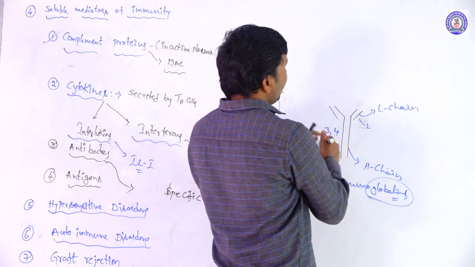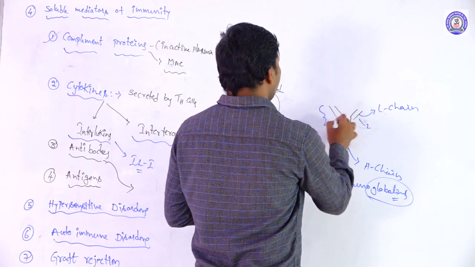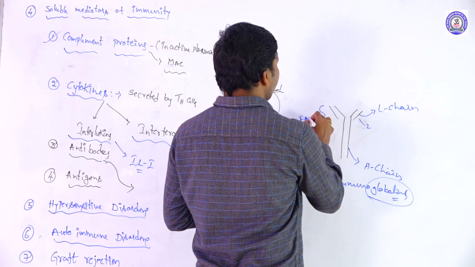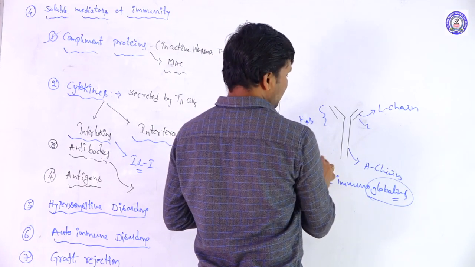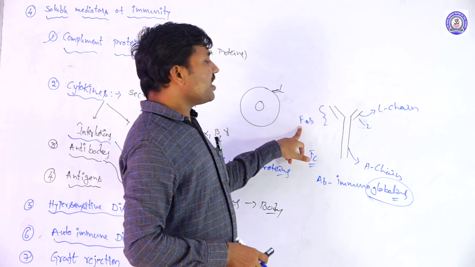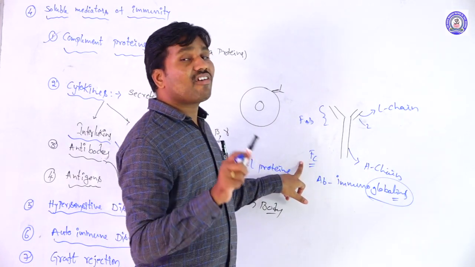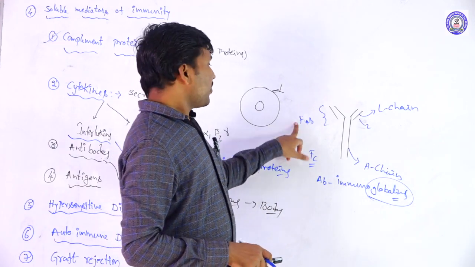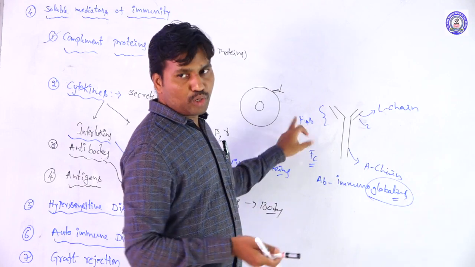Here, two regions are present in the antibodies: the Fab region and the Fc region. The Fab region is called the variable region, and the Fc region is called the constant region. The Fab region varies from one immunoglobulin to another.